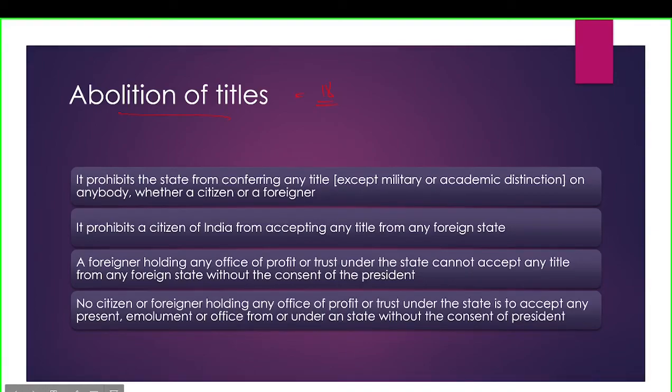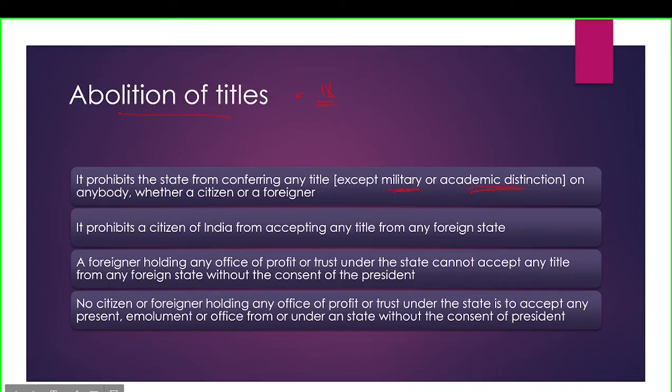So nobody now should be called Raja or Maharaja or anything except for the military and academic titles mentioned here. For example, if anybody is major or captain or colonel, brigadier, even after retirement, they can retain their rank. And also in academic distinction, they can be called professor, lecturer, etc.